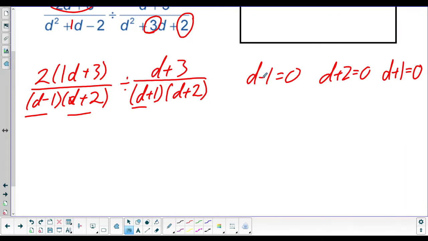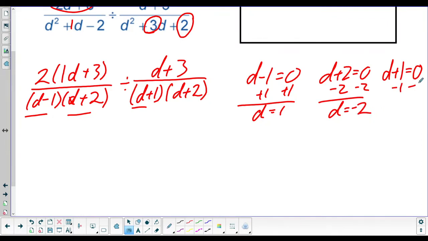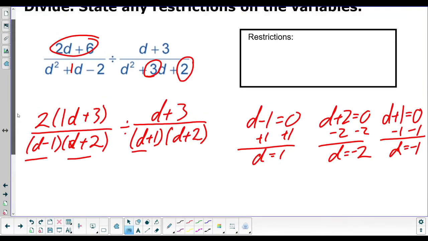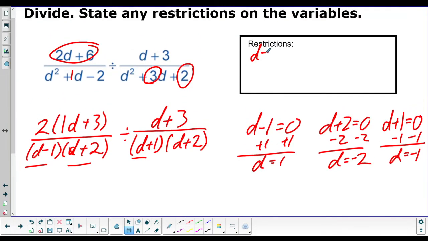So now we just solve. Add 1. D equals 1. Subtract 2. D equals negative 2. And subtract 1. D equals negative 1. And those are our 3 restrictions. So D cannot be 1. D cannot be negative 2. And D cannot be negative 1. All right. Now we need to do that mystery step 3. Let's go look at it one more time.